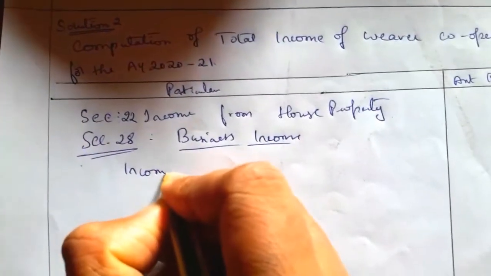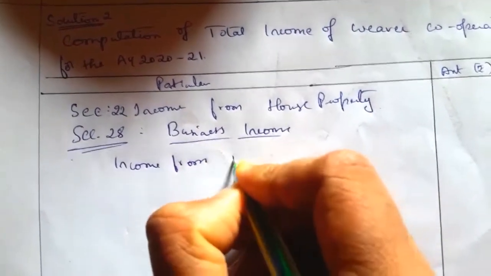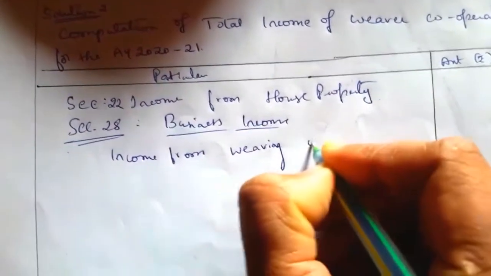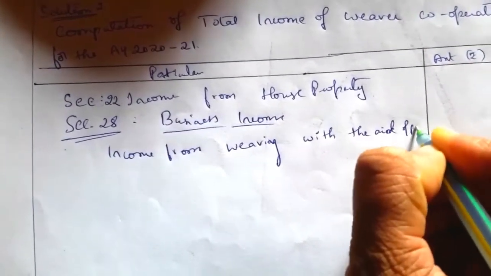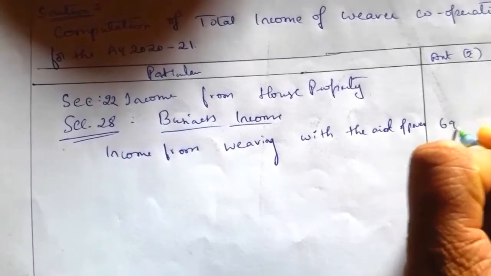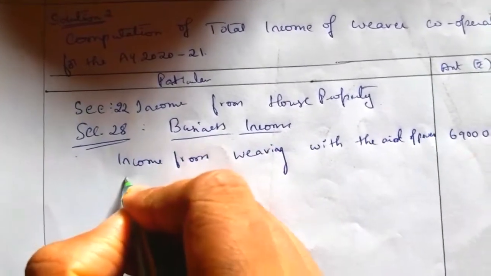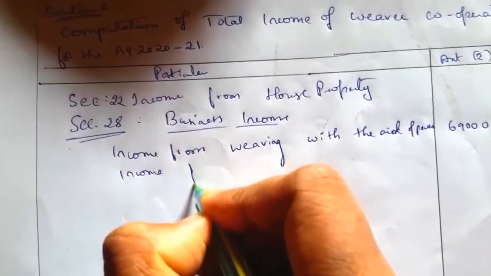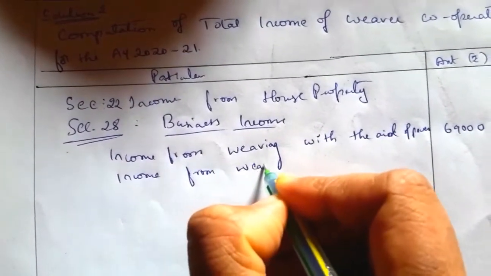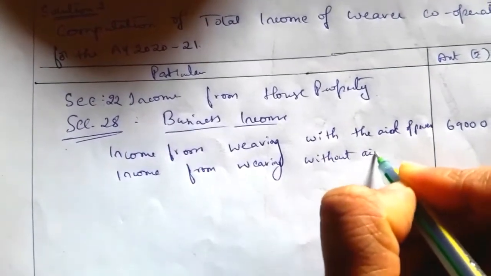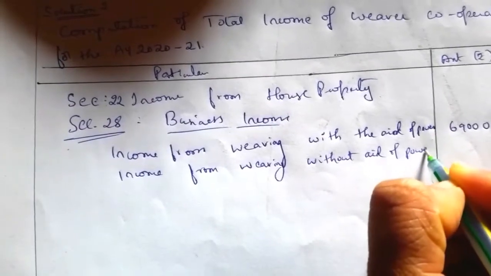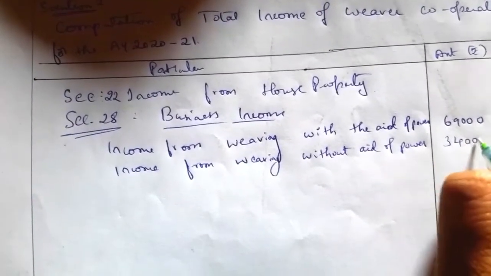First one is income from weaving with the aid of power rupees 69,000. Next, income from weaving without aid of power, so that is 34,000.